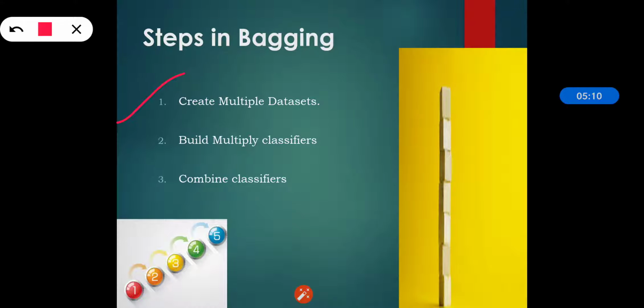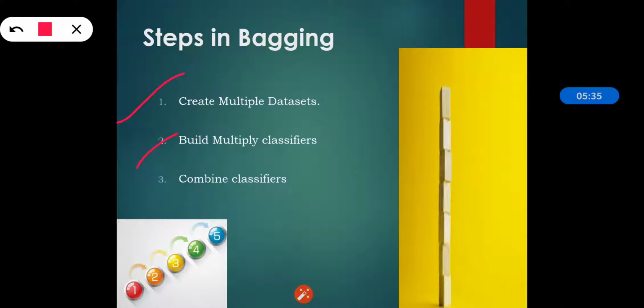These new data sets have a fraction of the columns as well as rows, which gives us the hyperparameters. Arranging them in row-column fashion gives a robust model, which helps us avoid overfitting. That is the first step.